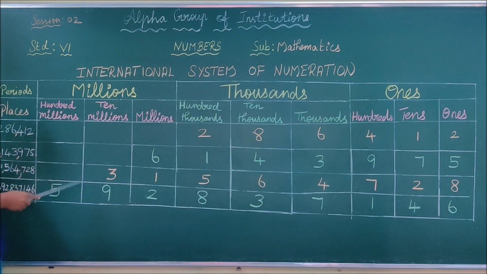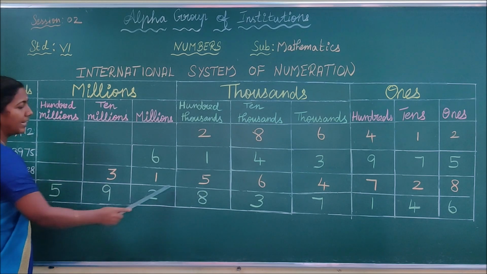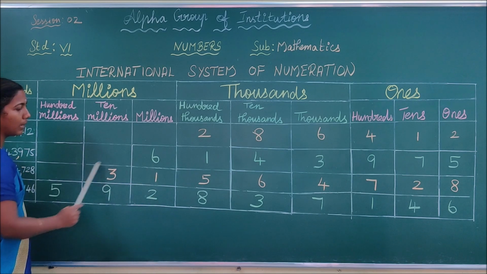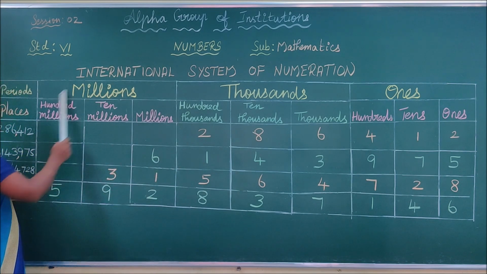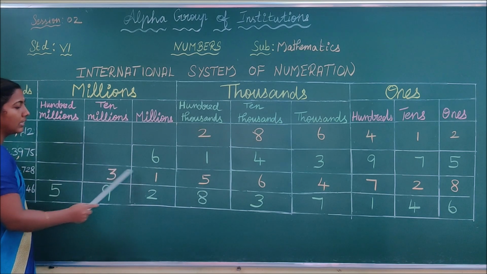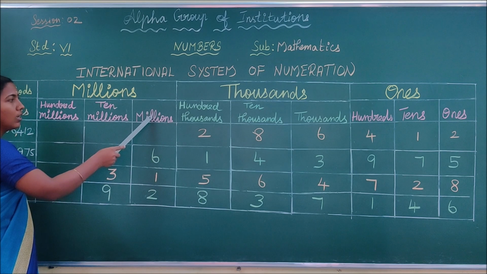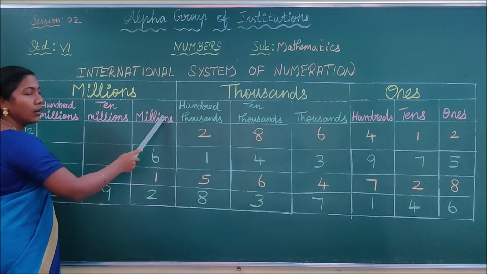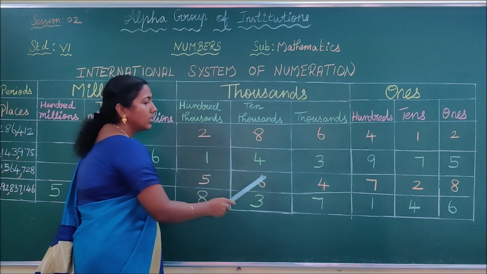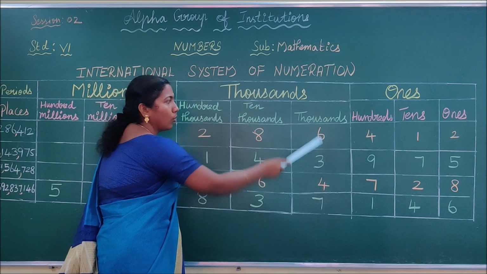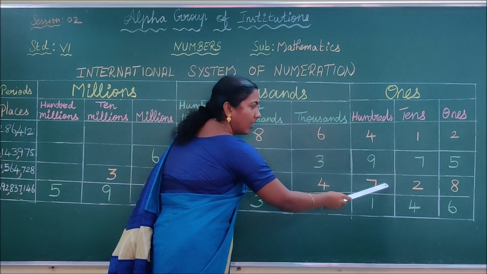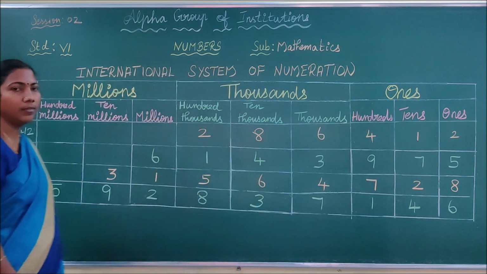Next we are going to read this number. Okay, this is one period of the number. Here we don't have any other number, so this is 31. You have to read this number as 31. This is the million period. You have to read this million number as a whole. What is the place value of 1? Million. So 31 million. Then 564. What is the place value of 4? Thousands. So 564,728. Okay, it's clear, children.